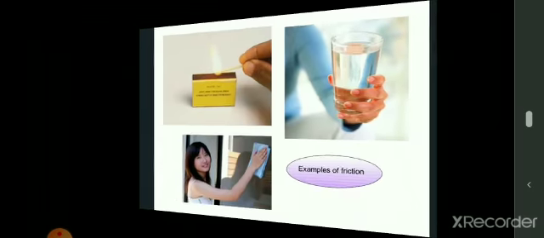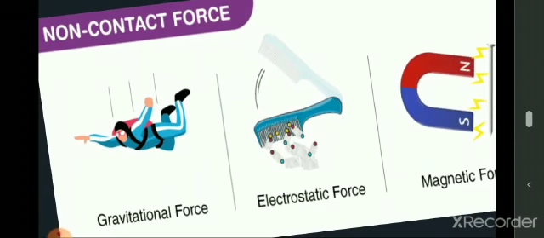Now the next type of force is a non-contact force. We have talked about gravitational force and magnetic force. Now what is electrostatic force? It is the force between two charged bodies, or one charged and the other uncharged. As you can see, the comb is charged by rubbing it against hair or some synthetic clothes. Now it can attract bits of paper. So this is also a non-contact force.